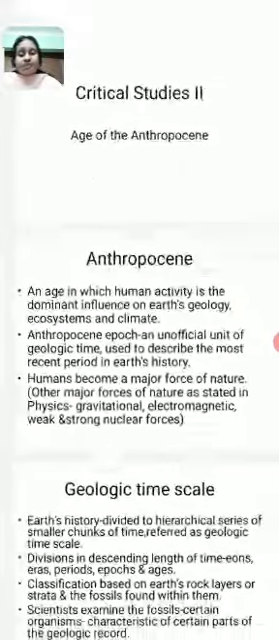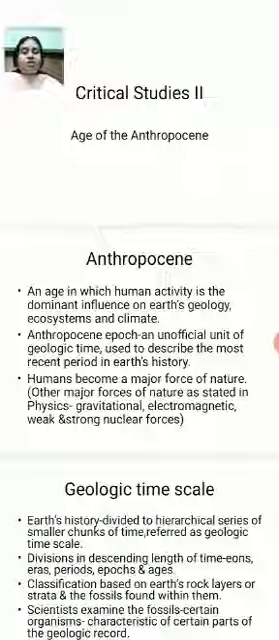And this epoch is an unofficial unit of geologic time, and it is used to describe the most recent period in Earth's history. So Anthropocene epoch, this age, is an unofficial unit of geologic time. Usually we define geologic time in various units, giving it various names. And this age being called Anthropocene is an unofficial unit of geologic time. Even though it is usually called the age of Anthropocene, it is not yet officially recognized.